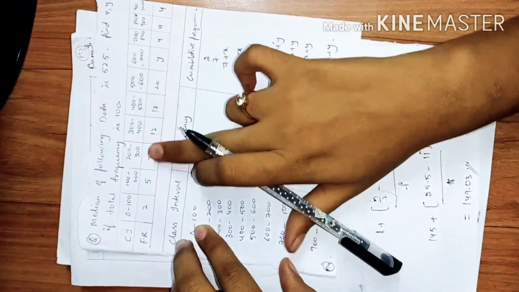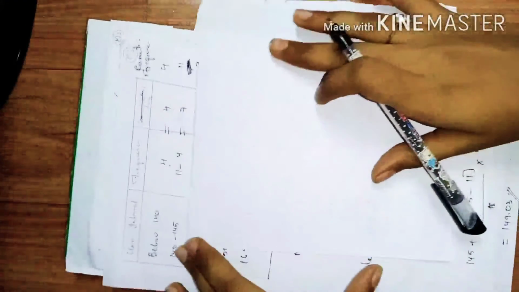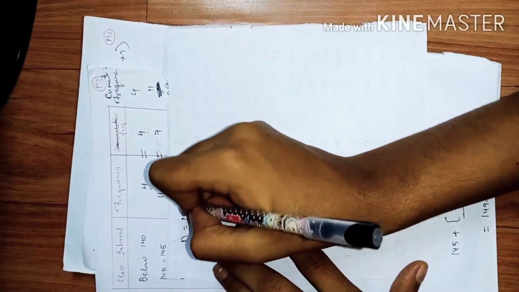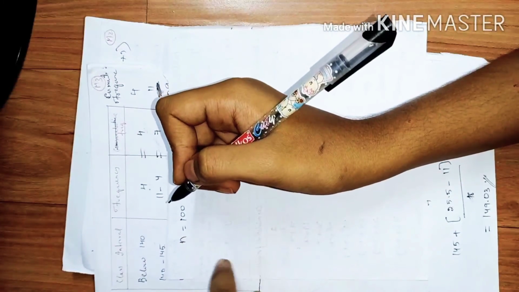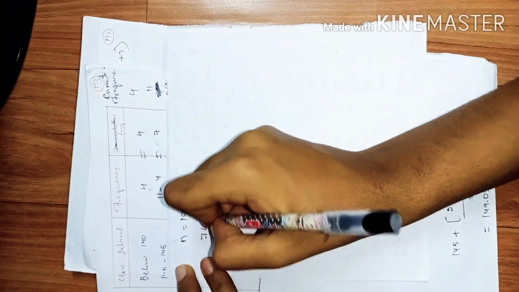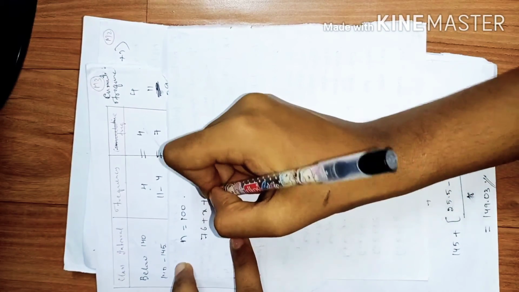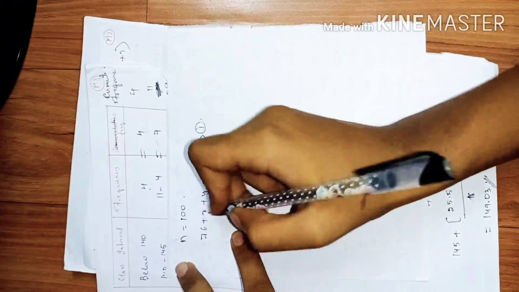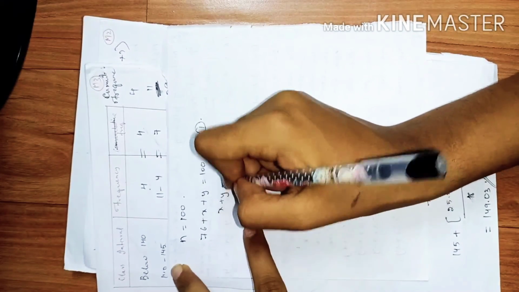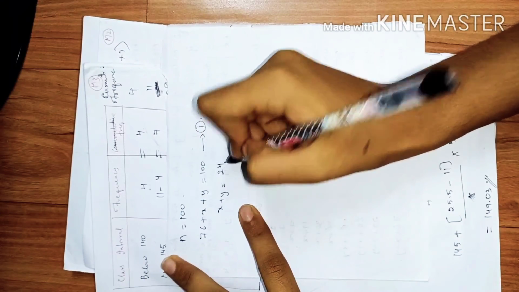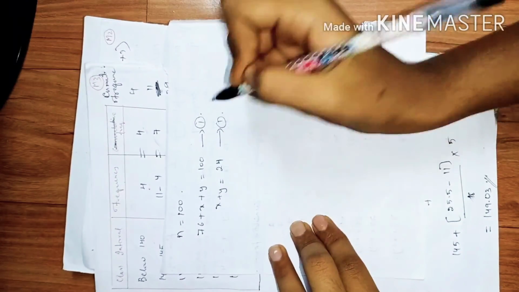Now we know that the median is 525 and the total frequency is 100. So what was the last value given? We know that n is 100, that is, the total frequency is 100. So what is the last cumulative frequency which we got? That is 76 plus x plus y, and it equals 100. This is our first equation. You can simplify it: x plus y is equal to 100 minus 76, which is 24. So we will take this as the first equation.